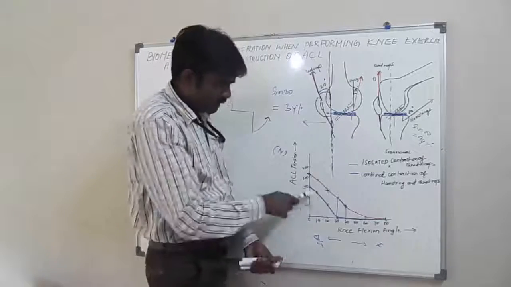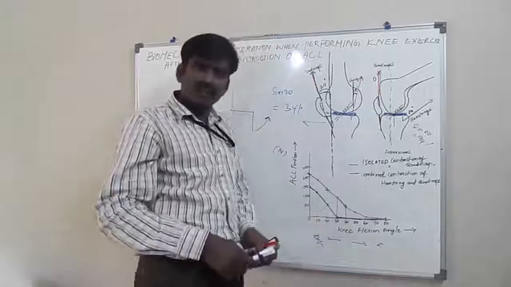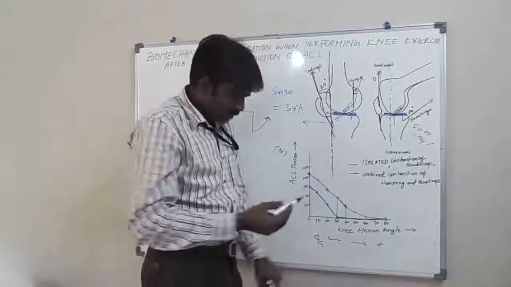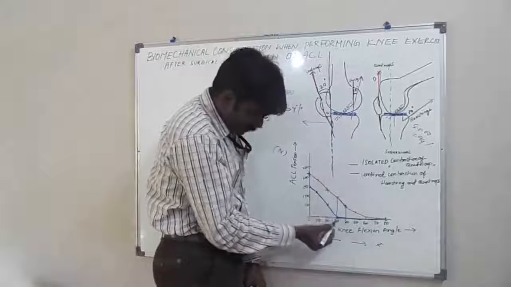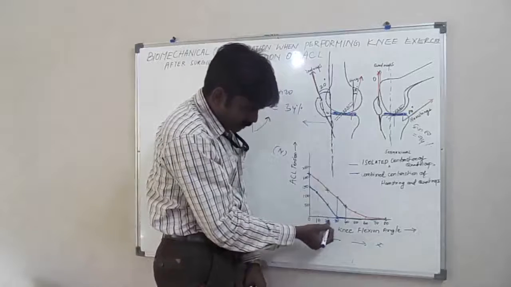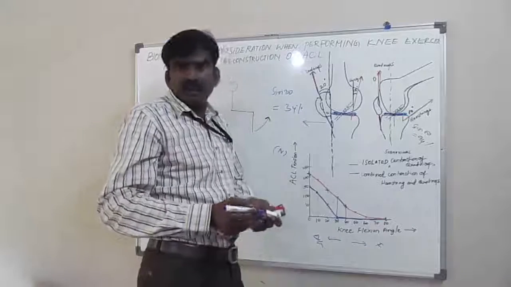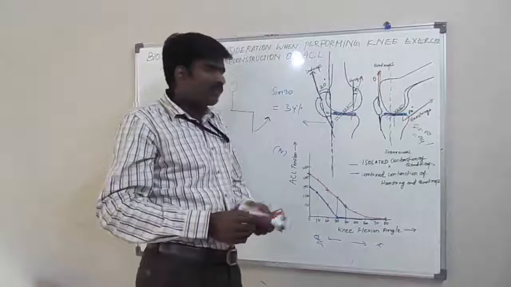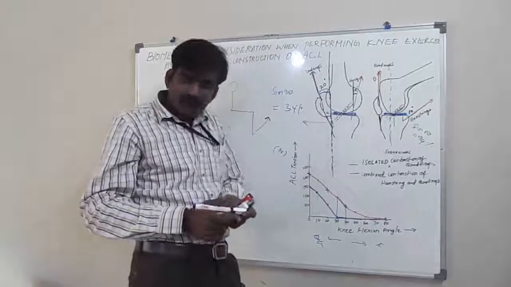This blue line represents the co-contraction of the quadriceps and hamstring muscles. Now when you see here, that is from 30 to, so how can you activate co-contraction of both the hamstrings and quadriceps?